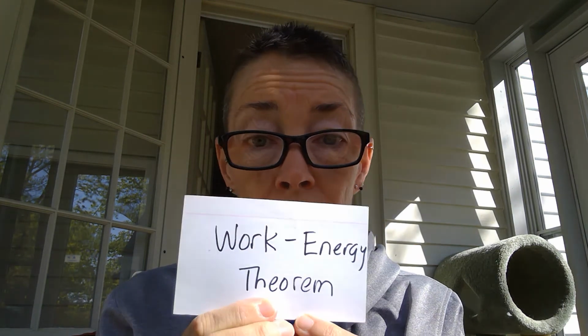Okay. I think I forgot to hold up one of these that was kind of important. Oh, here it is. The work energy theorem. So what does that mean? If work is done on a system, that implies that there's a change in that system's energy. So if somebody applies a force to a system and moves that system through a distance, force times distance times the cosine of the angle in between those two things, you're going to add some energy to the system or potentially take away some energy from the system.